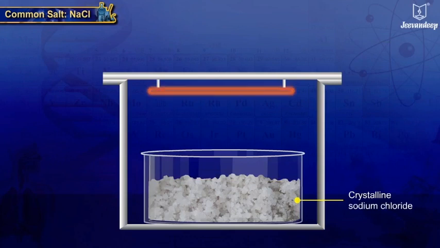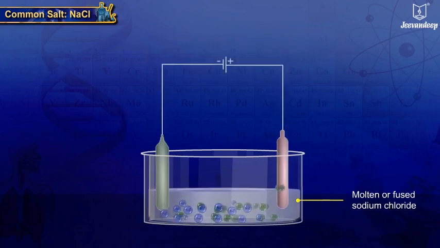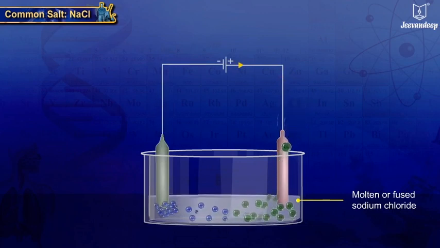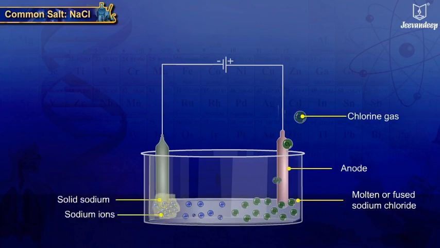NaCl heated at high temperature converts into molten state called fused state, which conducts electricity. When fused sodium chloride is electrolyzed, chlorine gas is liberated at anode and sodium is deposited at cathode.